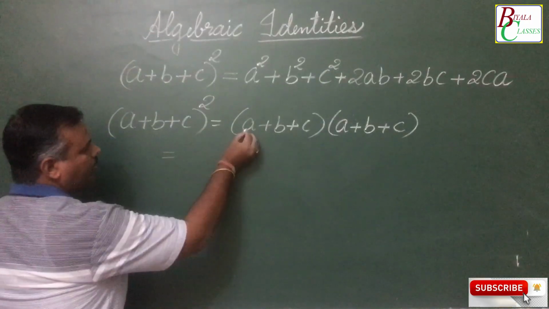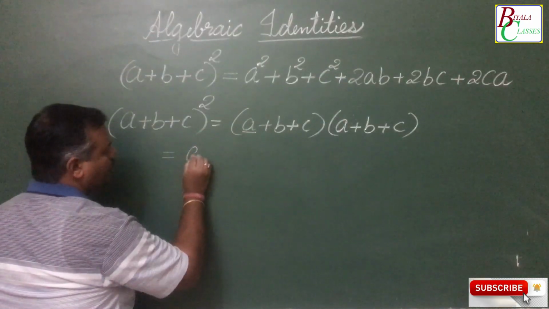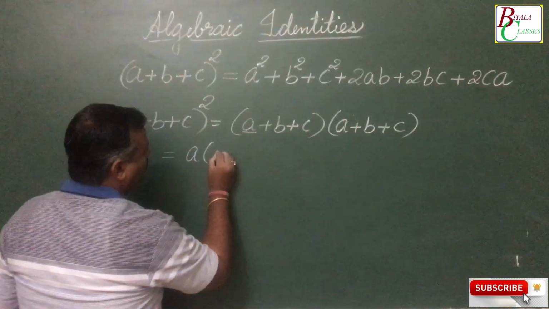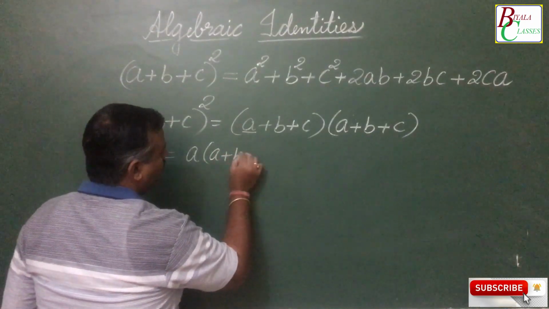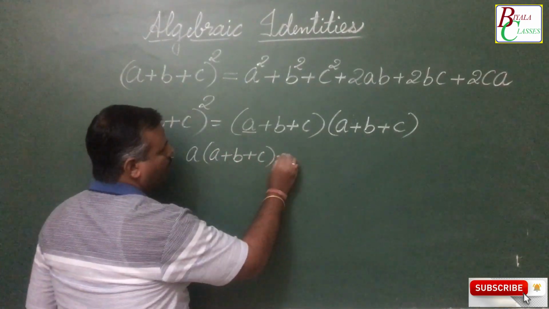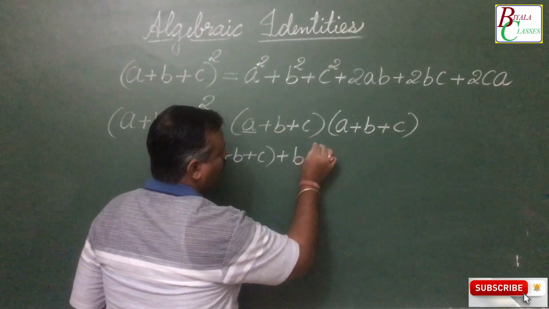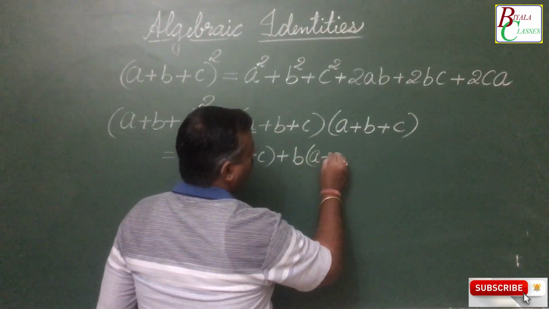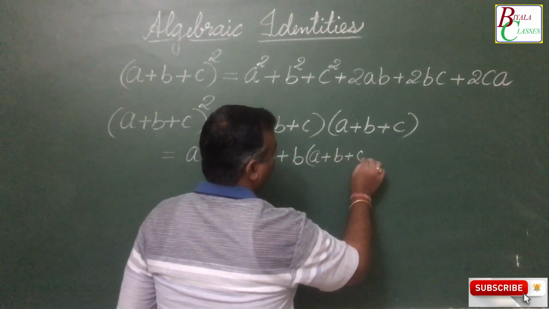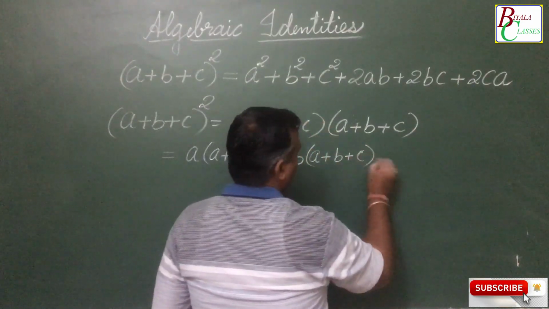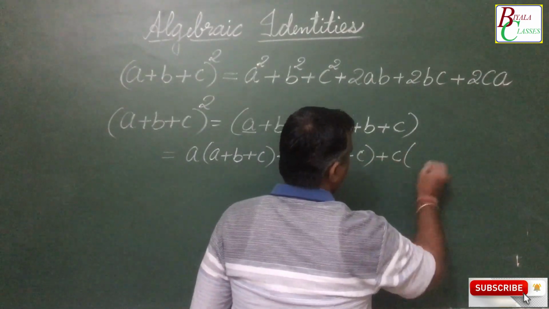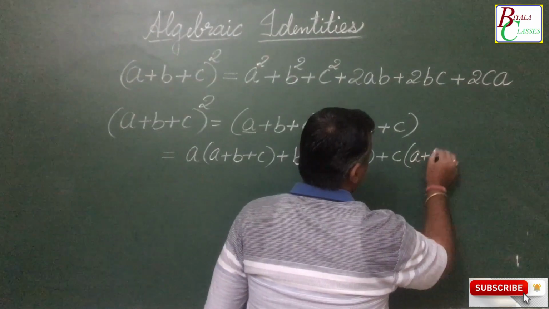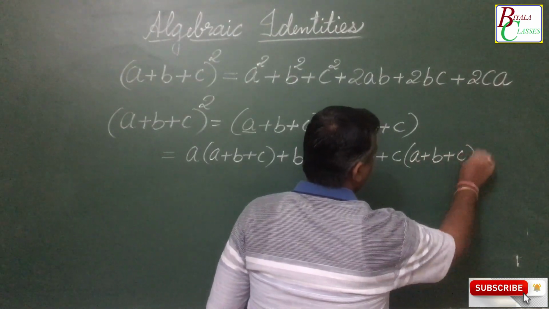So we take the first term, that is a, and multiply it with a plus b plus c. Then take the second term, b, and multiply it with a plus b plus c. Then taking the third term, c, we multiply it with a plus b plus c.